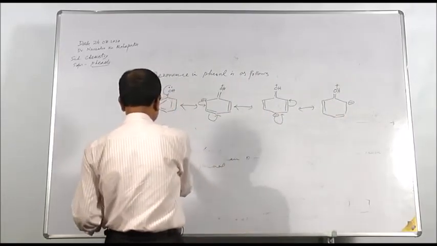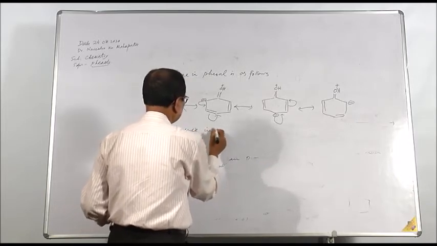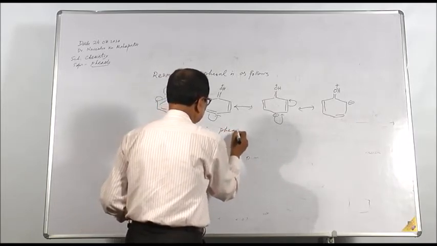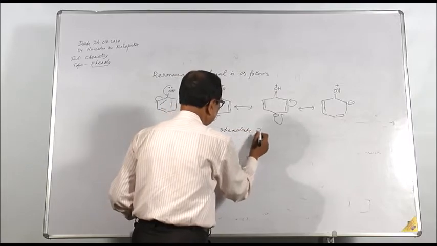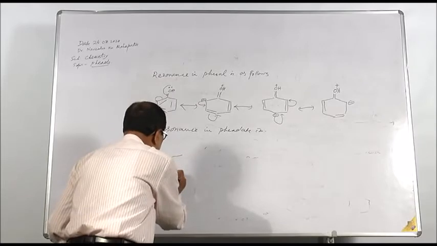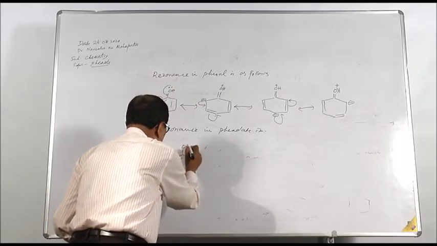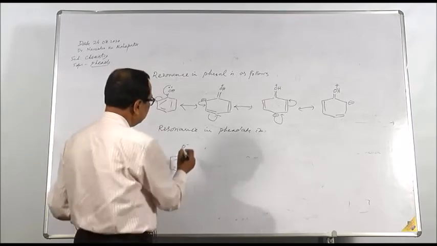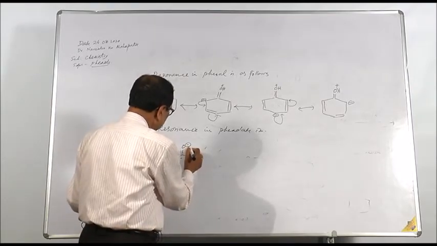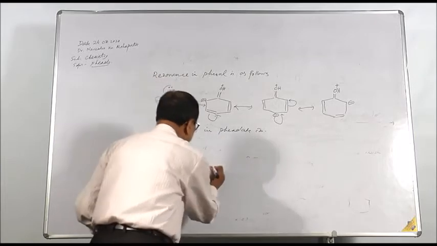Now resonance in phenolate ion. If you look at the resonance in phenolate ion, O minus, a negative charge is on the oxygen atom, this will polarize in the direction, the double bond will polarize in the direction.